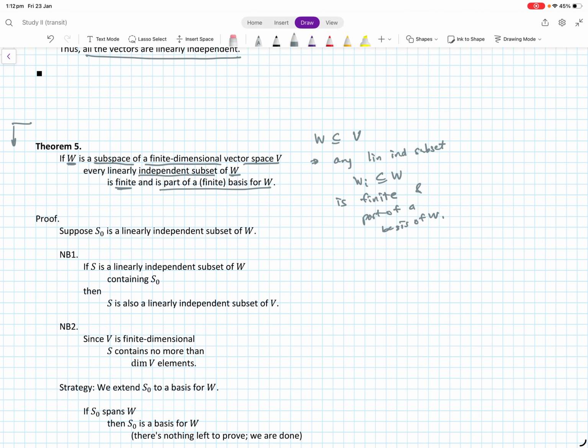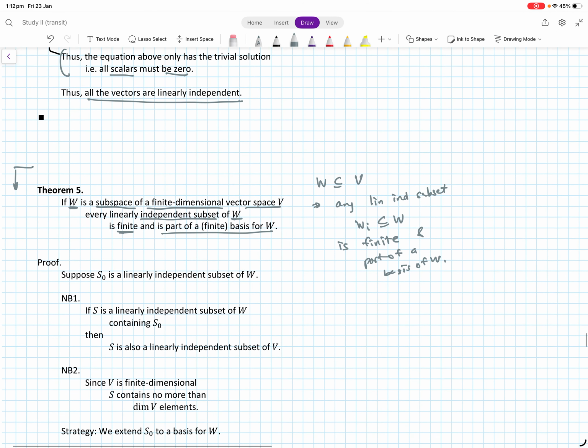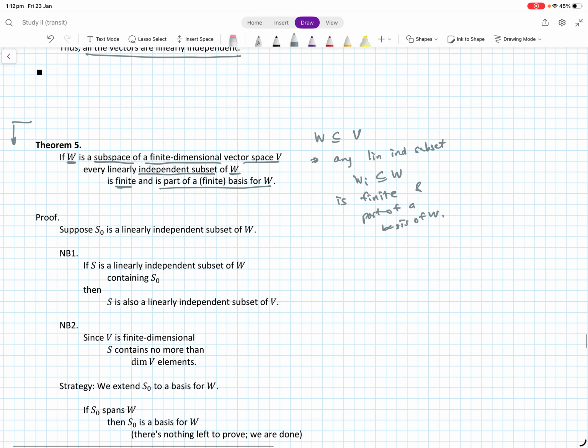Right, so let's complete Theorem 5 that we started. The statement would likely be clear, but let me quickly review it. It says: let W be a subspace of a finite dimensional vector space V. So V is finite dimensional, and we're taking W to be a subspace.